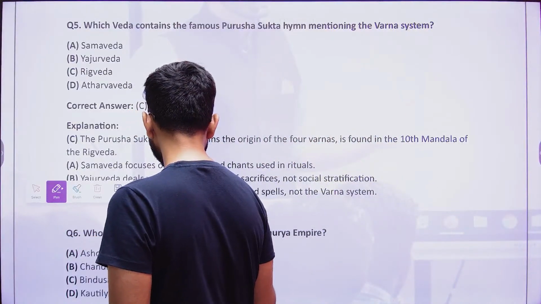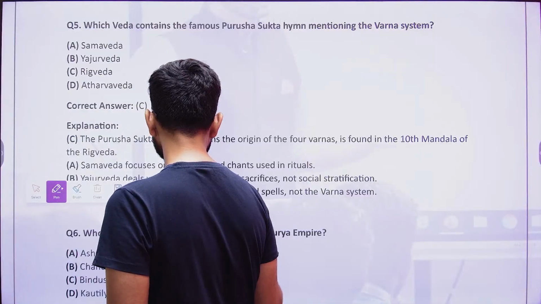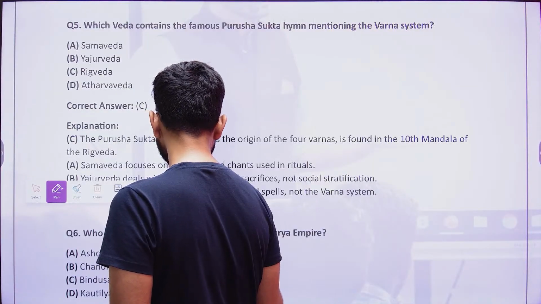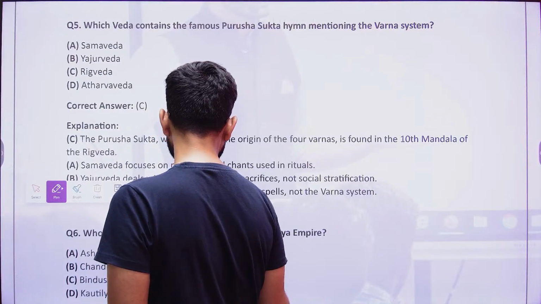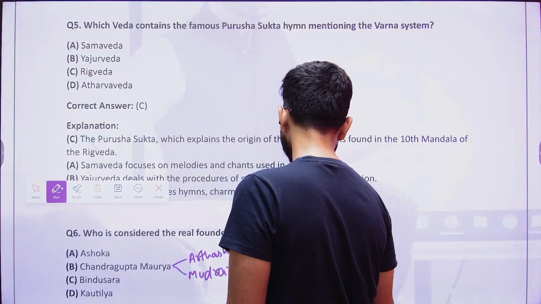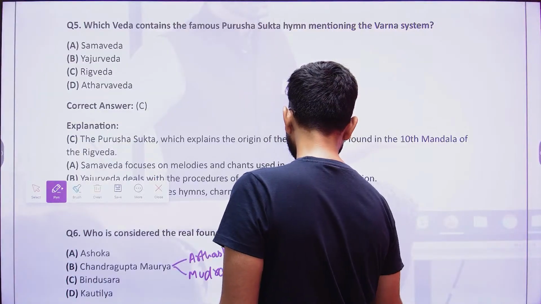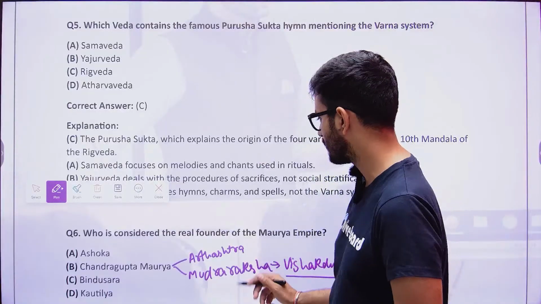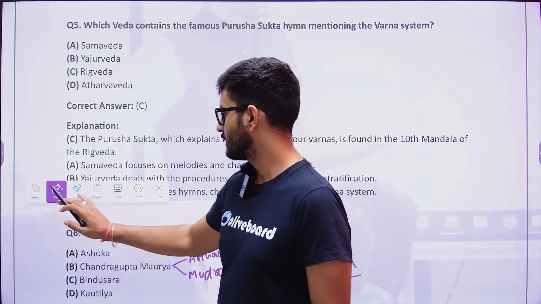One is the Artha Shastra, which was written by Kautilya, and another is a work known as Mudra Rakshasa, which was written by Vishakha Datta. He also informs that Chandragupta Maurya established the Mauryan Empire. So that is another aspect.